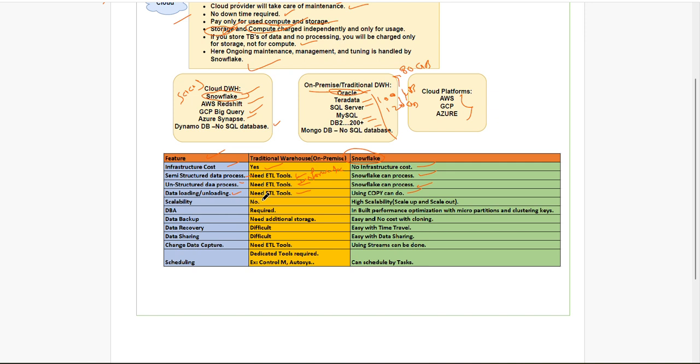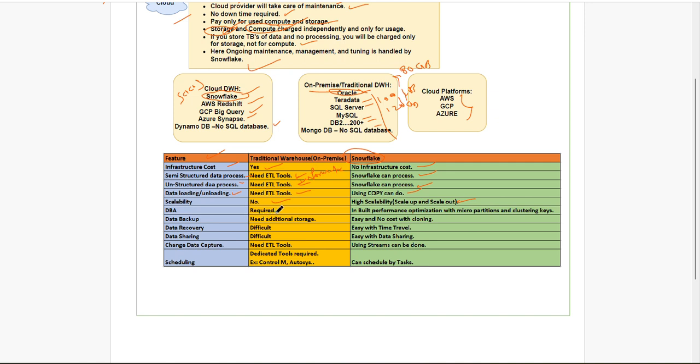Scalability. On-premises, there is no dynamic scalability. Here, there is high scalability. Dynamically, we can increase the cluster size, we can increase the clusters, and we can scale down the clusters. Cluster means a group of computers, group of nodes, or group of servers. We can increase and decrease dynamically. We are going to learn everything, how we can copy, and how we can scale up and scale down.